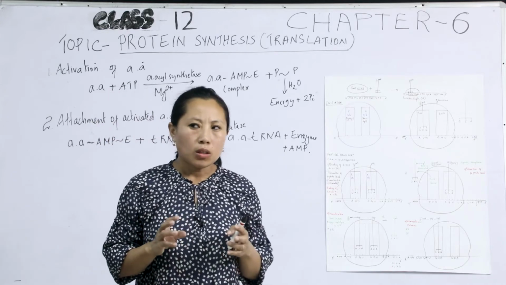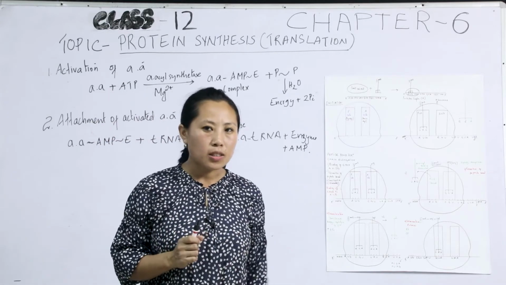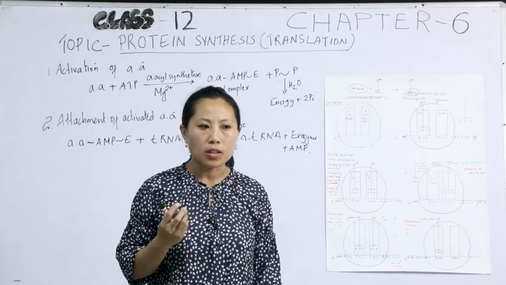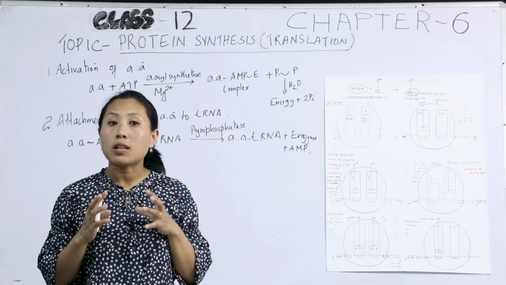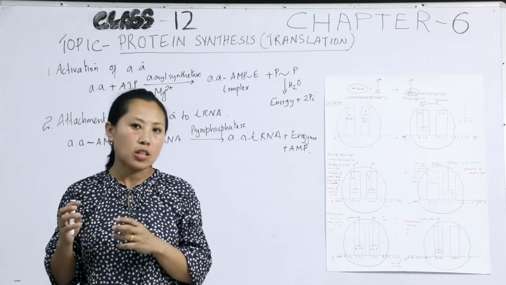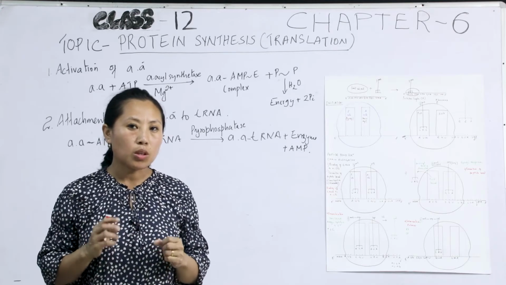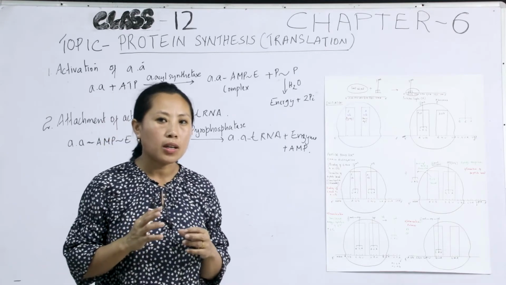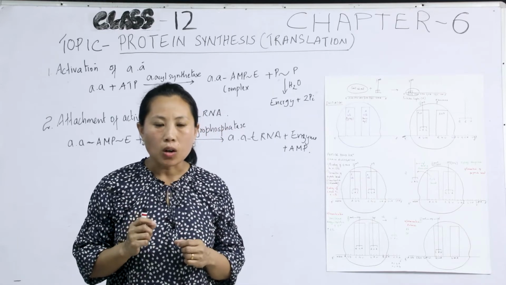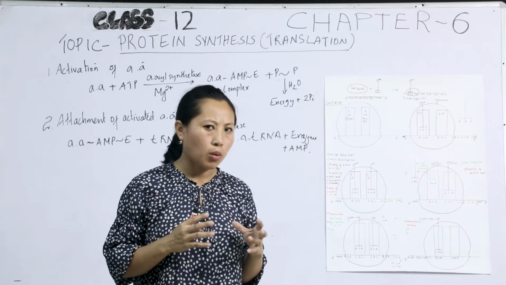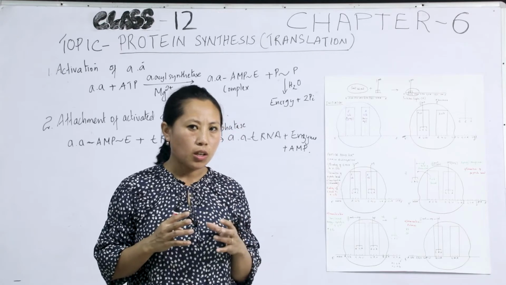Translation is the final step in protein synthesis, and it is the process by which various amino acids get arranged in sequential manner according to the information provided by the codons on mRNA, forming a polypeptide. In other words, there is a change in language during translation.